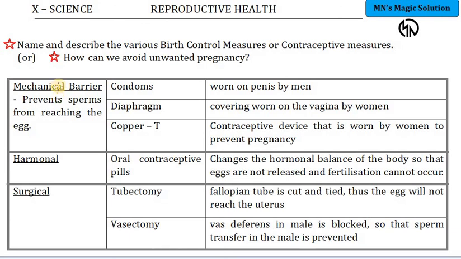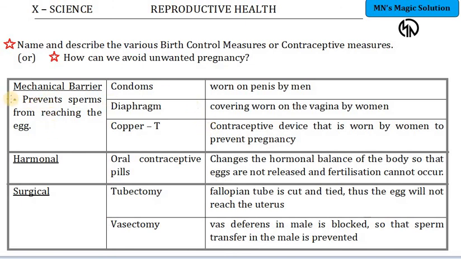Next, we are going to discuss how to avoid unwanted pregnancy. See, the sexual act will lead to pregnancy. In some cases, it is required for a person to become pregnant. But in some cases, the person doesn't want to become pregnant even under a sexual act. So, you call them birth control measures or contraceptive measures. These are measures taken by individuals to avoid unwanted pregnancy.